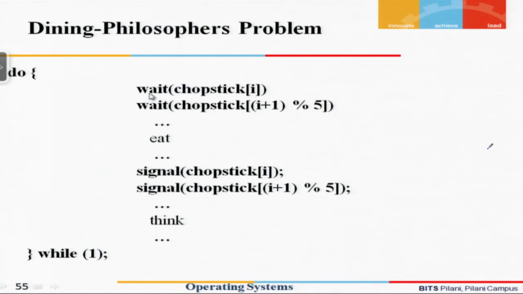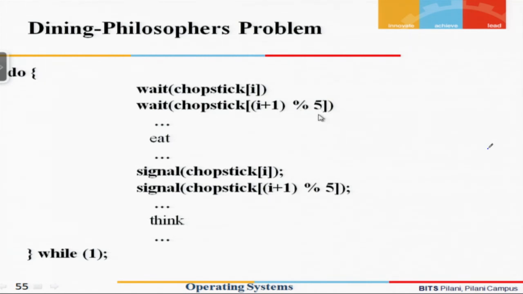So we have chopstick as a semaphore variable which has 5 elements, each initialized to 1, and then the process begins like this. You say wait(chopstick[i]), so chopstick 0, and then you say wait(chopstick[(i+1) modulo 5]).